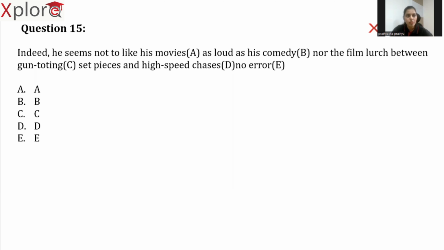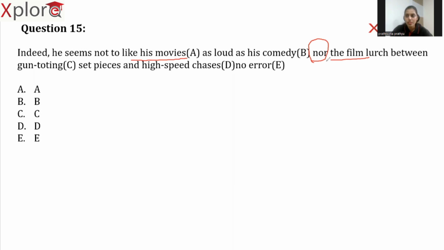Indeed, he seems not to like his movies as loud as his comedy, nor the film lurch between gun-toting set pieces and high-speed chases. So what is the error in this sentence? First of all, let's try to figure out the subjects we have. He seems not to like his movies, nor the film. Got it? Here we have two subjects and we are combining these two subjects by using a term nor. Instead of using or, it is similar to the previous question. Instead of using or, we have used nor here.